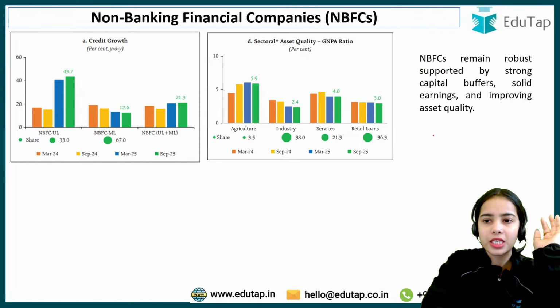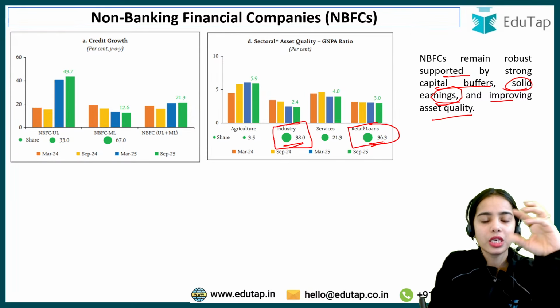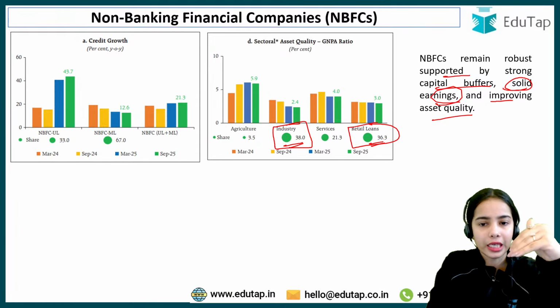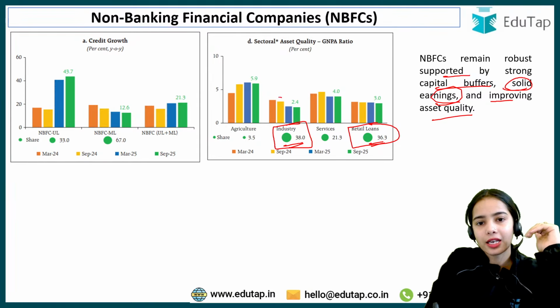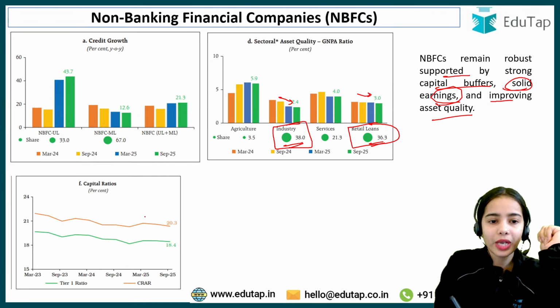Now, NBFCs remain robust, supported by strong capital buffers, solid earnings and improving asset quality in the major areas. The loans are provided to industries and retail loans. The highest loans are provided in these areas, and in these areas we can see that the gross non-performing asset has reduced.